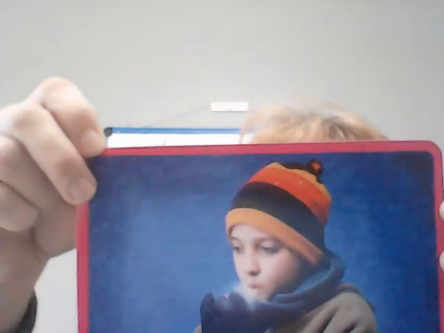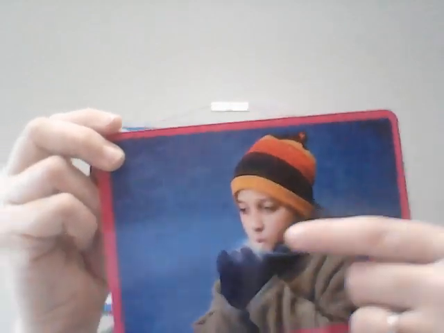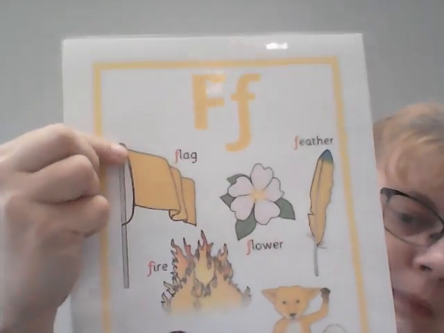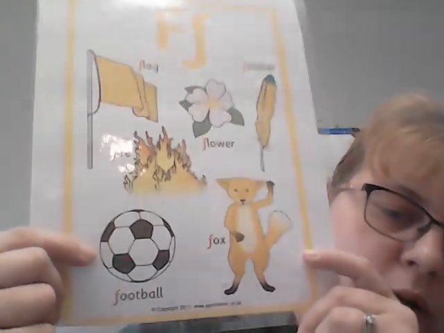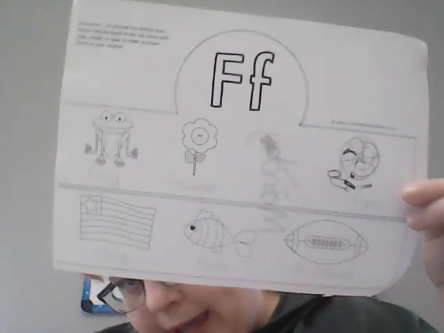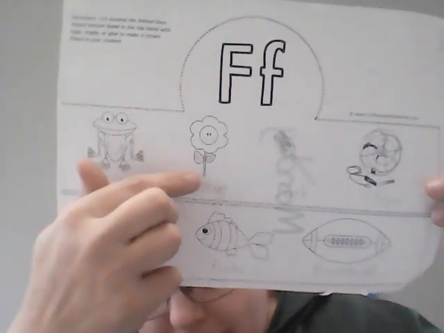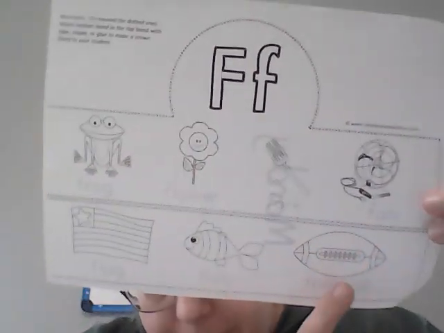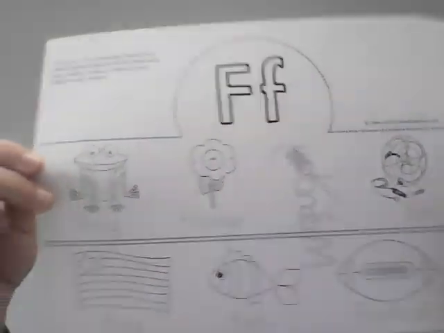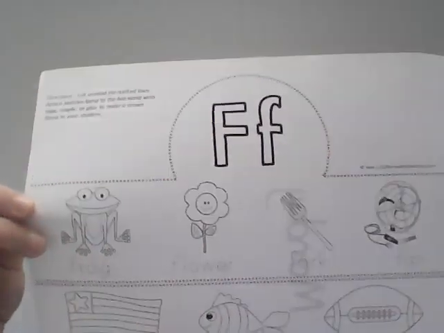This child is freezing. He's cold. You can see his breath. It's so cold. Then we have a flag. Flower, feather, fire, football, and fox. In your packet, you have your hat. It has a frog, a flower, a fork, a fan, a football, a fish, and a flag. You can color them any way you want. When you are done, you're going to cut across the line and then cut across here.